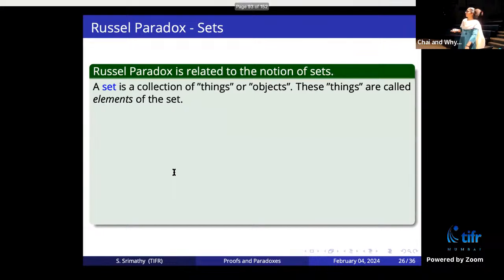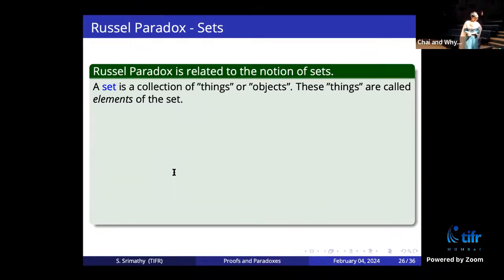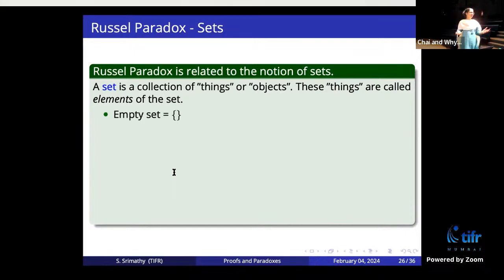Okay, so the next paradox is called Russell's paradox. It is actually derived from the barber paradox. It's a mathematical formulation which is based on the barber paradox. The mathematical formulation involves the definition of sets. I hope everybody has seen the definition of a set. A set is just a collection of things or objects. You collect some things together, put them together, and form a collection. That collection is called a set. It can be any collection. The things in the set are called elements. Let's say I have an example: the empty set, a set with nothing. It's a set.